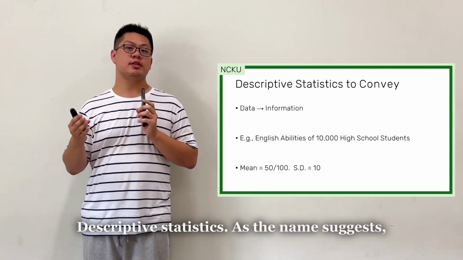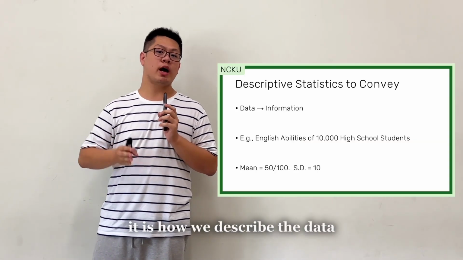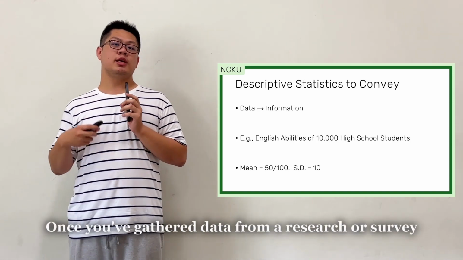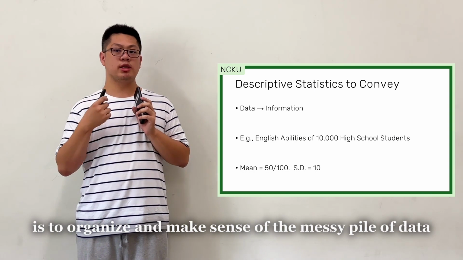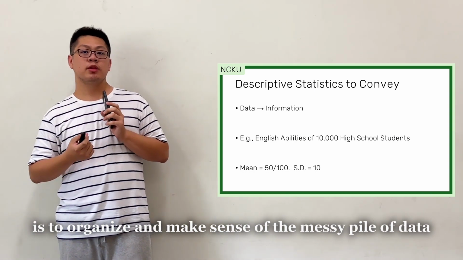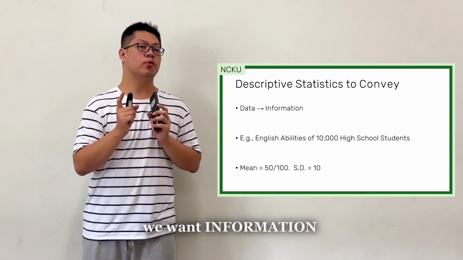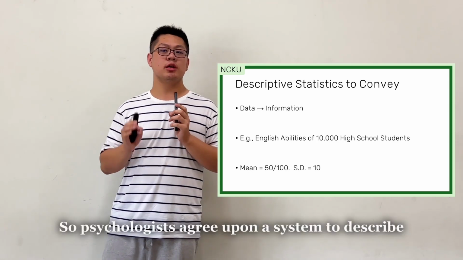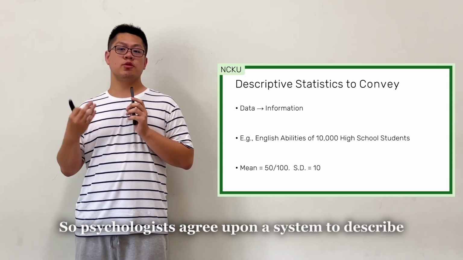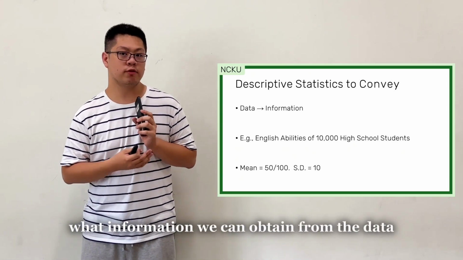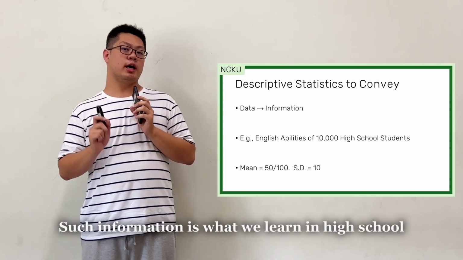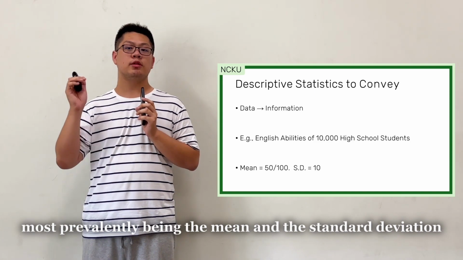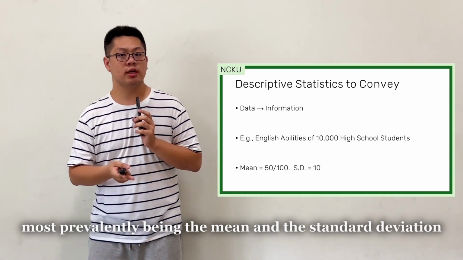Descriptive statistics, as the name suggests, is how we describe the data. Once you've gathered data from a research or survey, the first step is to organize and make sense of the messy pile of data. We don't just want data, we want information. So psychologists agree upon a system to describe what information we can obtain from the data. Such information is what we learn in high school, most prevalently being the mean and the standard deviation.